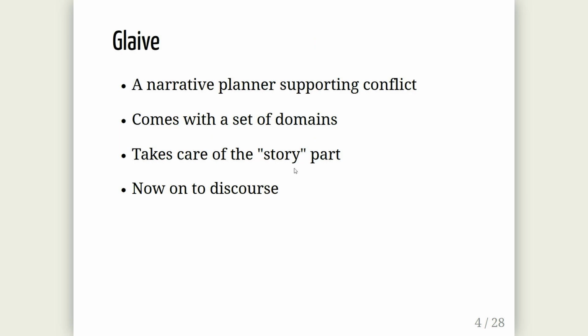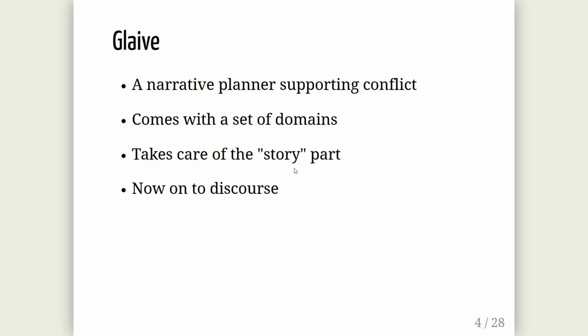Now, people have been doing a lot of research on this, to generate the story, the actions that happen in the story, using a narrative planner. There is a narrative planner that you may or may not have heard of, called Clave, which takes care of what the characters can do in the story, which actions are taken by the characters while satisfying some authorial goal. There's an author that comes in and says, at the end of the story, I want this to be true. Clave will take care of making the characters actually do things.